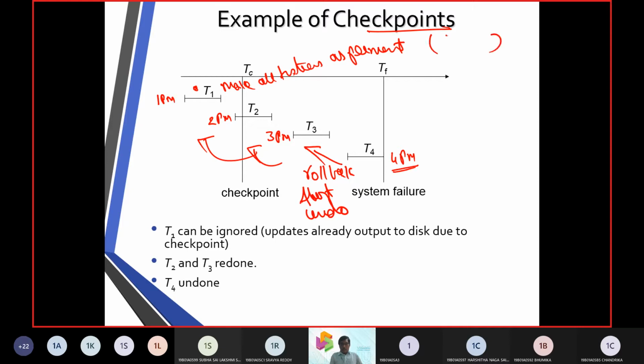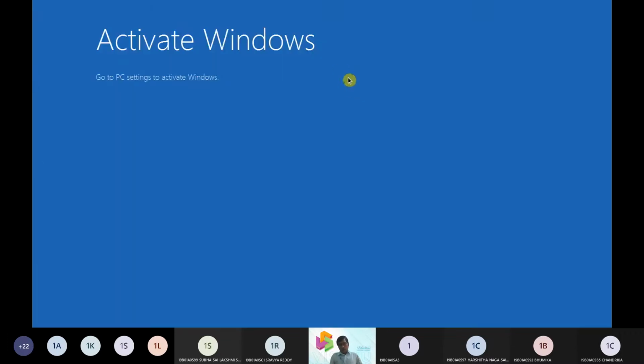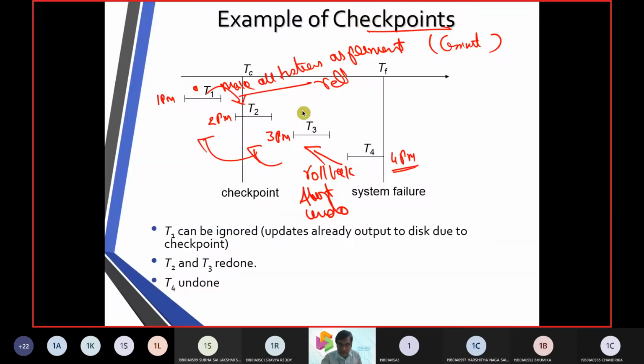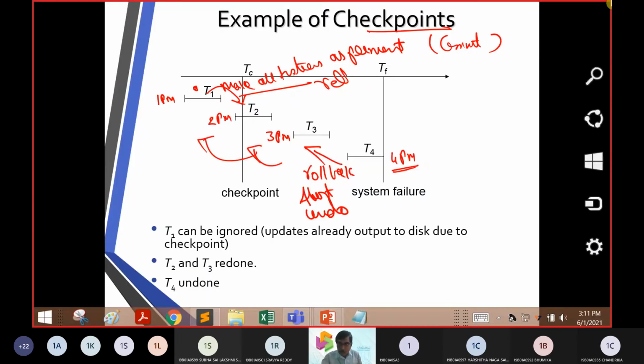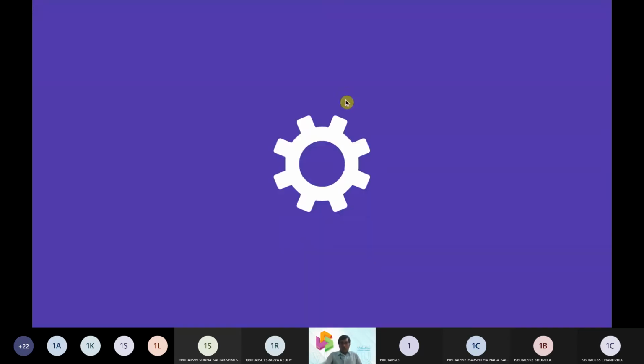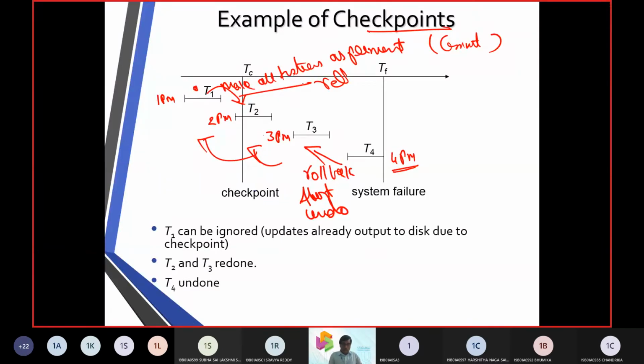So you press here as a commit operation. Then you move from T1 to T2. What do we call this operation? We call this operation a redo operation. So this is a redo operation.